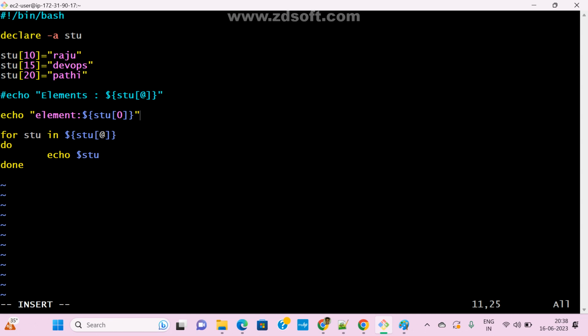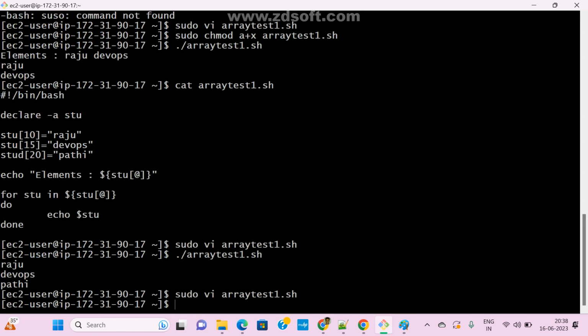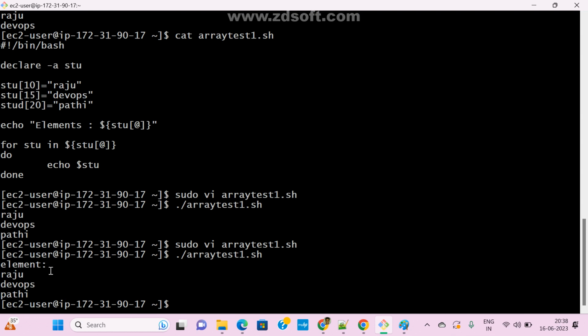So now which value is it coming? Anyone guess? Now I gave dollar stu of element 0. Which value is coming? Now see here, I run this. Do we have any element? I gave 0, right? In the 0 location, in the index 0, do we have any element in this array? No, sir. So that is the reason it is coming empty.